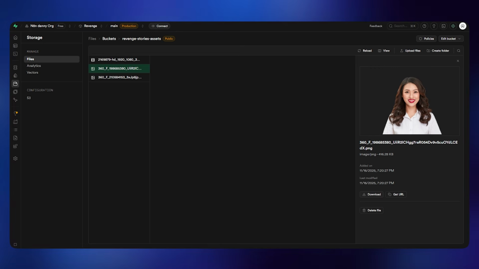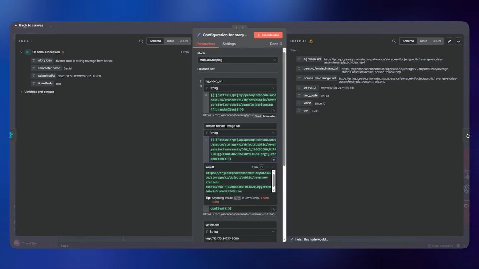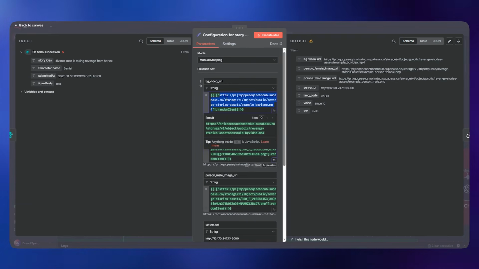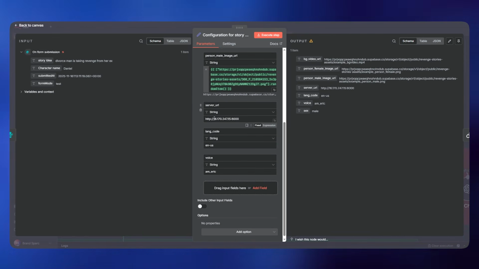And then we need the video. This is going to be the video. Click on get URL, and then same thing, mp4, and then that's it. Perfect. Now here we need to set up the server URL.